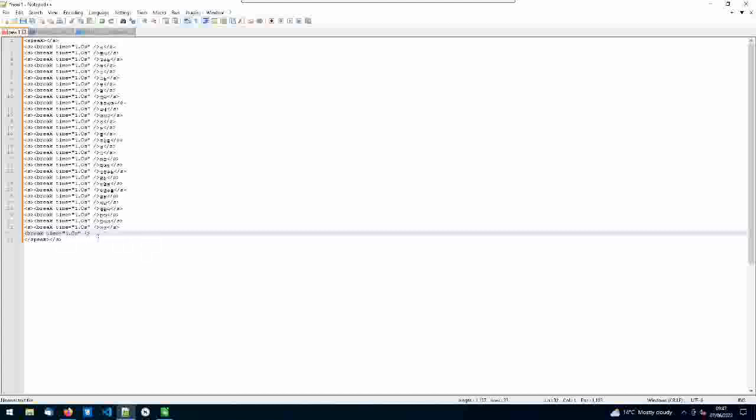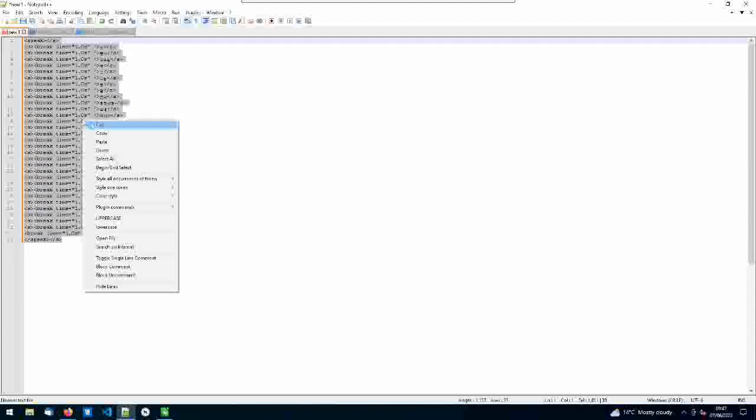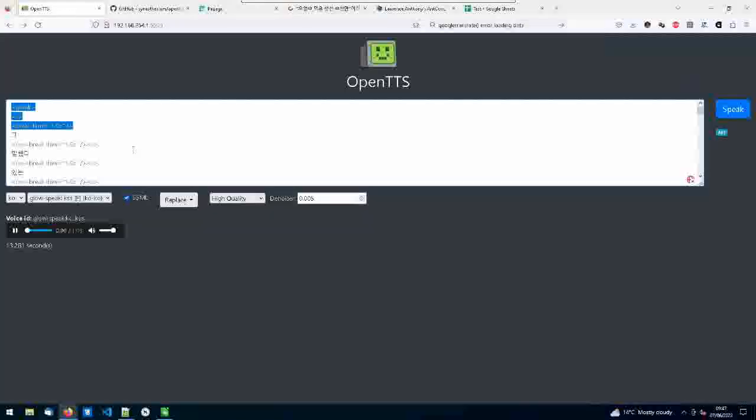But I just want a 1 second pause at the end. So this is my OpenTTS SSML. So if I copy that now and we go here to my OpenTTS, I can open that. And this is what we've pasted in. I'm using the Korean speech, high quality, and I'm using SSML. So I can click this button.